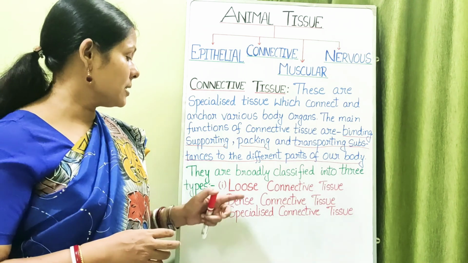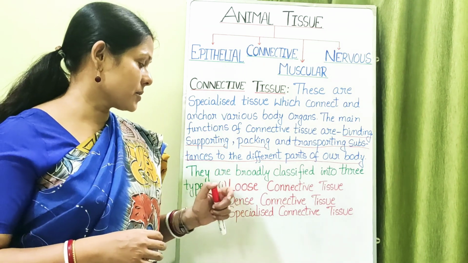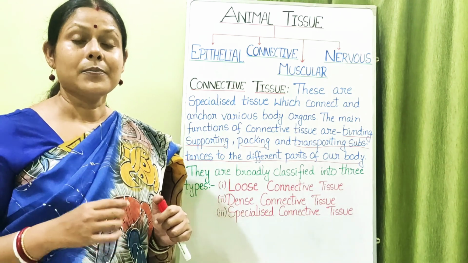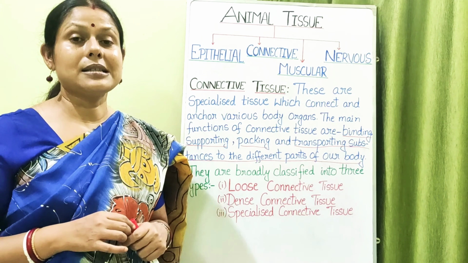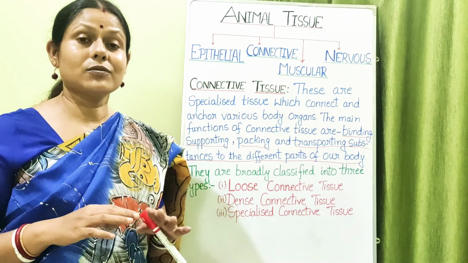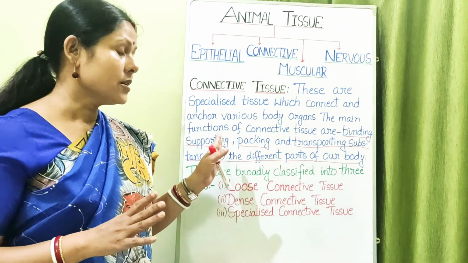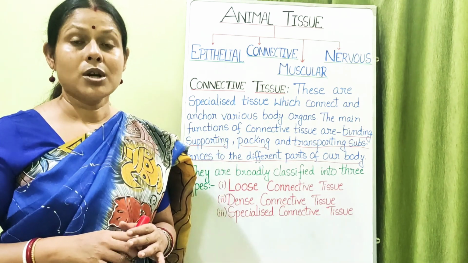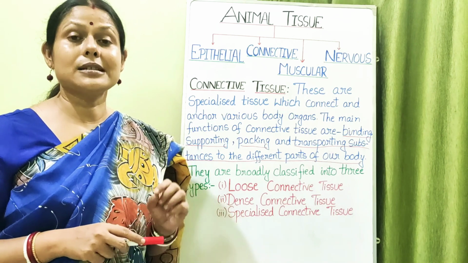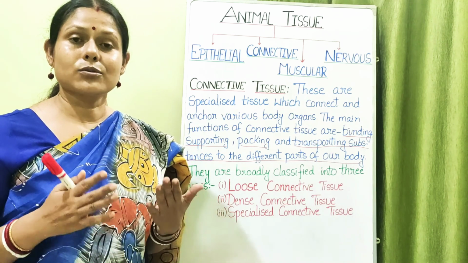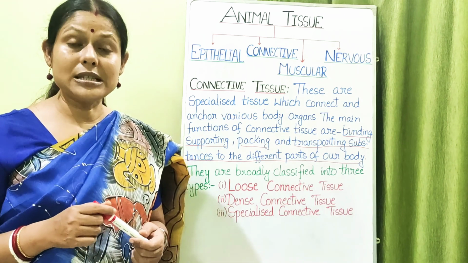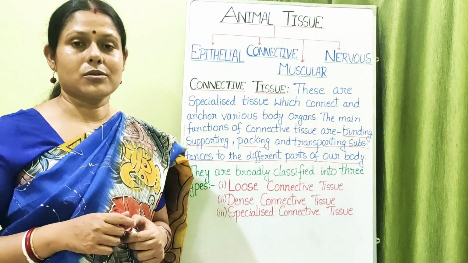So bone is a kind of specialized connective tissue, and cartilage is also a kind of specialized connective tissue. So regarding this specialized connective tissues, that is the blood, the matrix of the blood is liquid, it is not made up of collagen and elastin, unlike that of the other matrix found in the various types of other connective tissues. So regarding the blood and the lymph, the matrix is not solid, it is liquid, and the matrix is known as plasma because it is mostly made up of water and the soluble proteins in it, along with that some mineral salts in it.